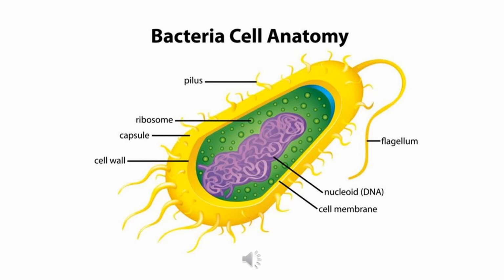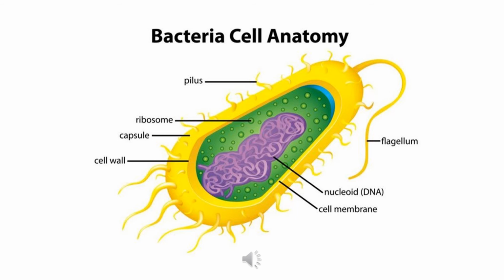Now inside the cell wall there is a cell membrane, which is a lipid protein membrane, and inside the cell membrane there is the cytoplasm. And the cytoplasm, since the bacteria is prokaryotic, does not have any membrane bound organelles, but it has scattered ribosomes, and also it has a nucleoid or scattered DNA material.